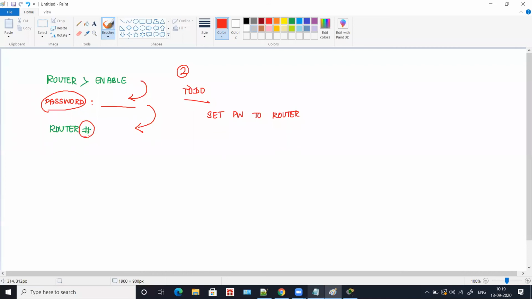Okay, so as of today you have two assignments. One is the router basic configuration, and you have to try pinging from the computer to the router, and the second to do is setting a password to a router.